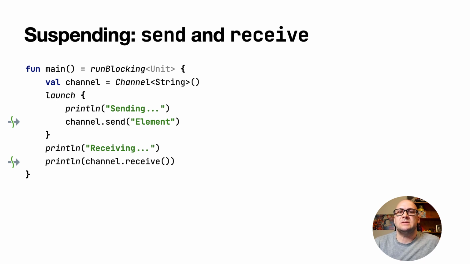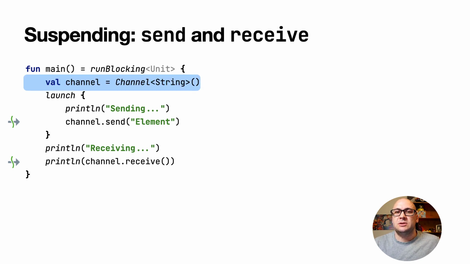One coroutine can send some information to a channel, while the other can receive this information from it. Both send and receive functions are suspending. Send suspends its caller coroutine if the channel is full and can't take any new elements. Receive function will suspend if the channel has no elements to return. Let's see how the code executes.